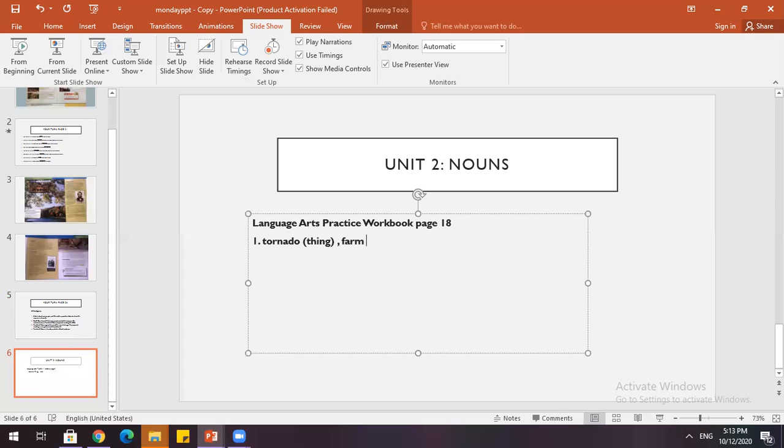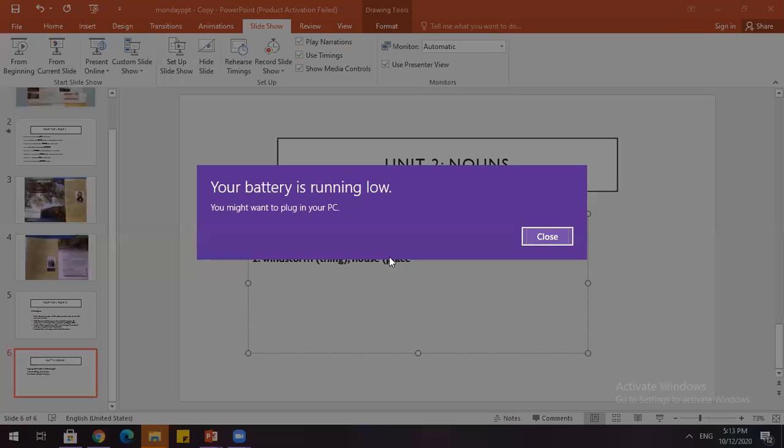Farm is a place. I'm writing in parentheses, but you can draw a line. The windstorm did not damage the house. We have windstorm. Windstorm is, again, a thing, and we have house, place.